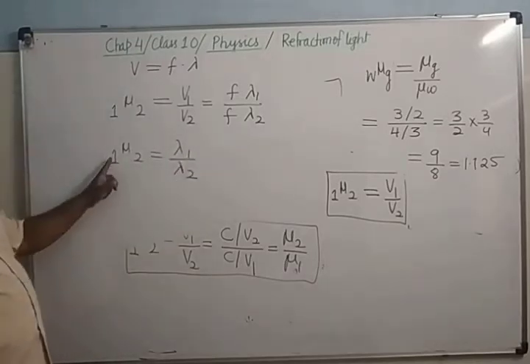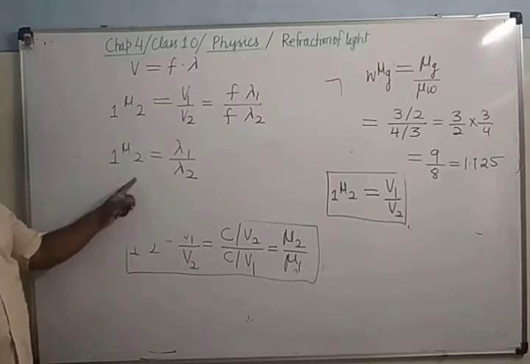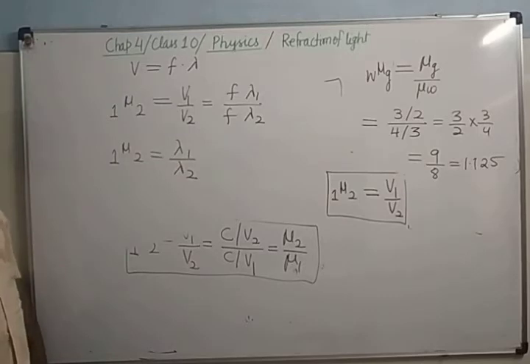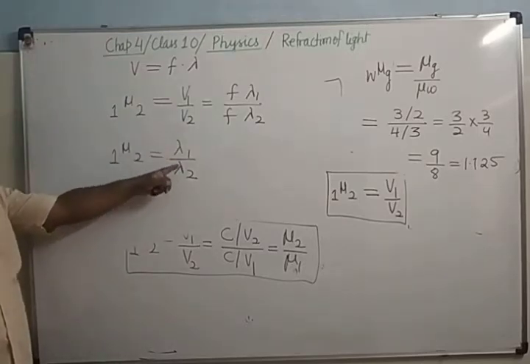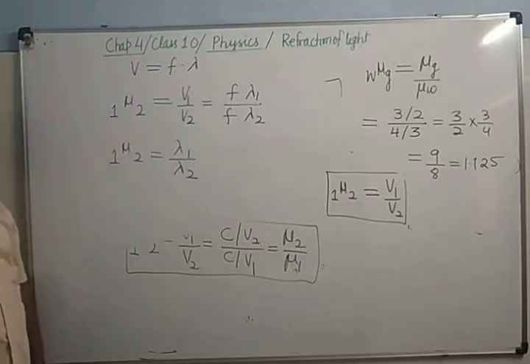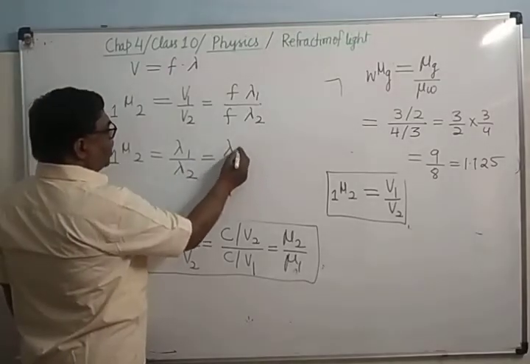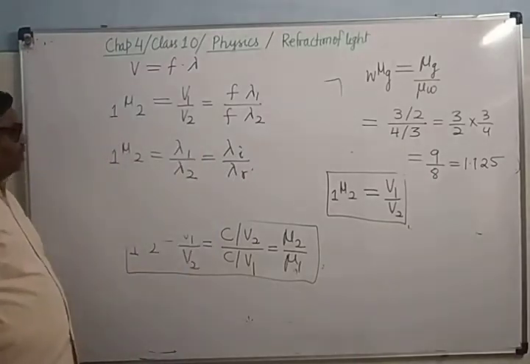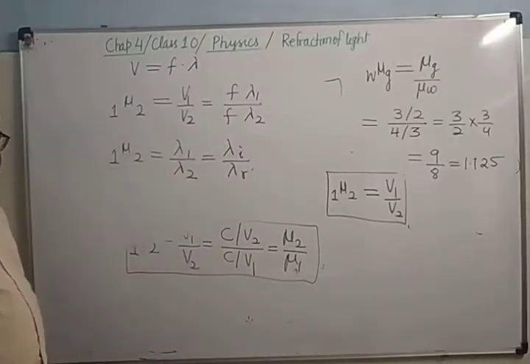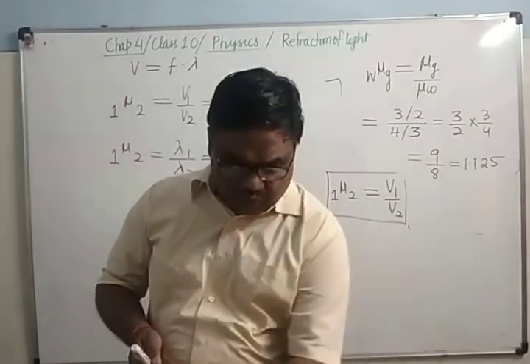Here we can assume that 1 is the medium of the incident ray, and 2 is the medium in which the refracted ray is situated. So this is the wavelength of the incident ray upon the wavelength of the refracted ray. Here we can write it as lambda I upon lambda R. 1 mu 2 equals lambda I upon lambda R when a ray of light is going from medium 1 to medium 2.